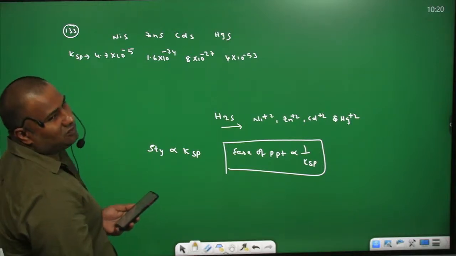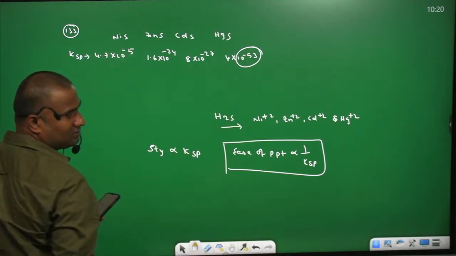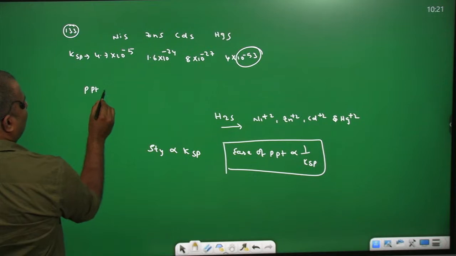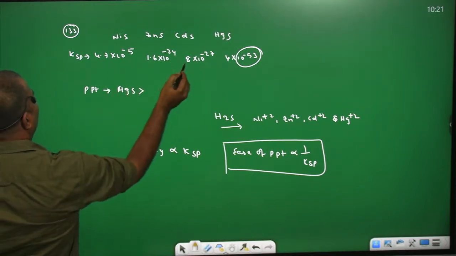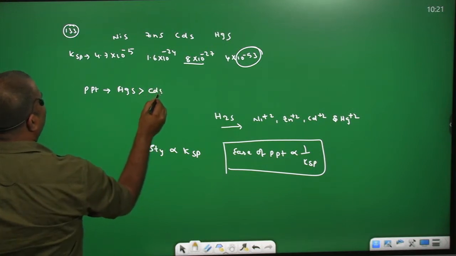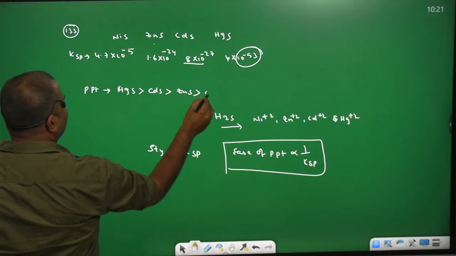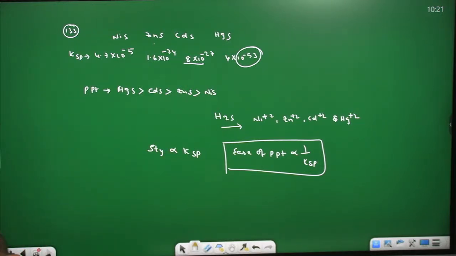Among all these, which has the least solubility product? That is 10 power minus 53 range. So which can form precipitate? Ease of formation of precipitation is HgS greater than the next one, 10 power minus 27 range, cadmium sulfide, greater than zinc sulfide, greater than nickel sulfide, because the solubility of nickel sulfide is more, for mercuric sulfide is less.